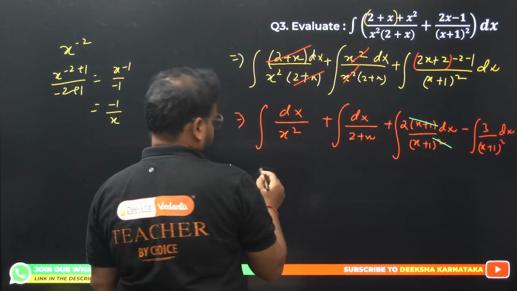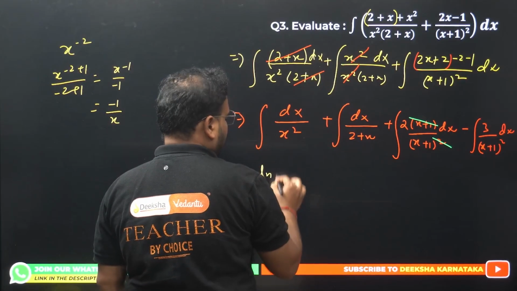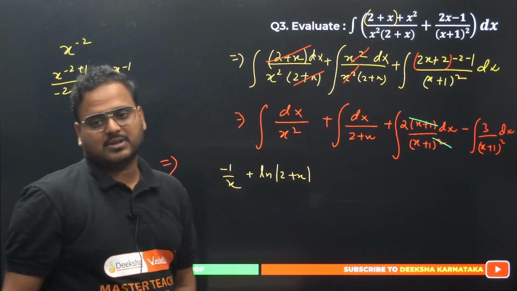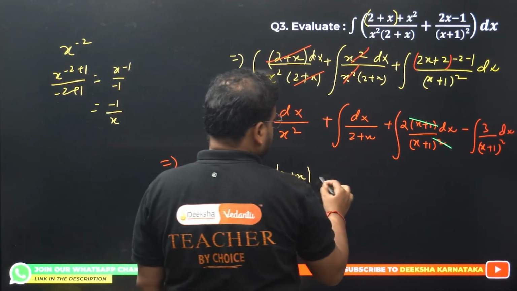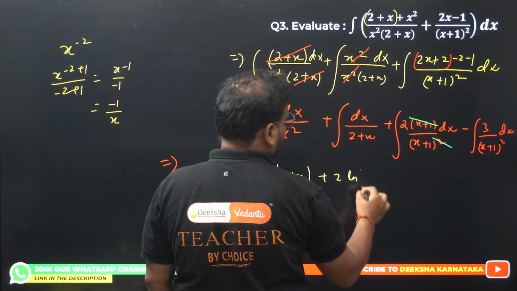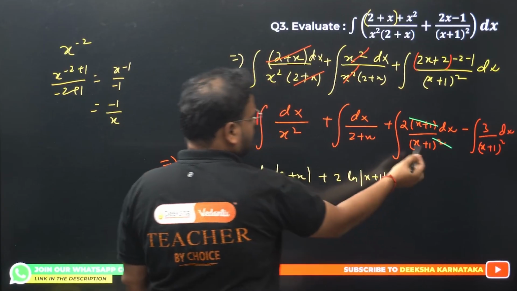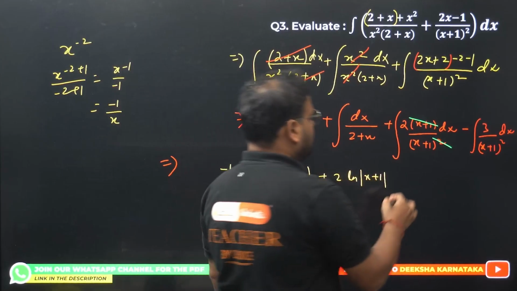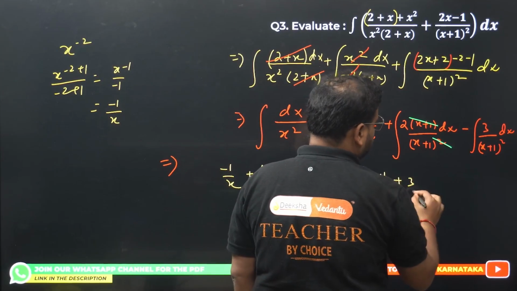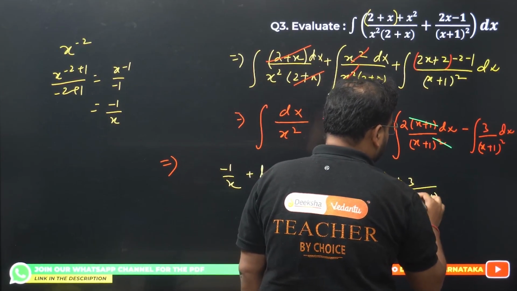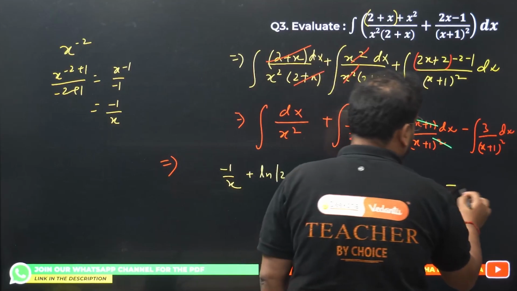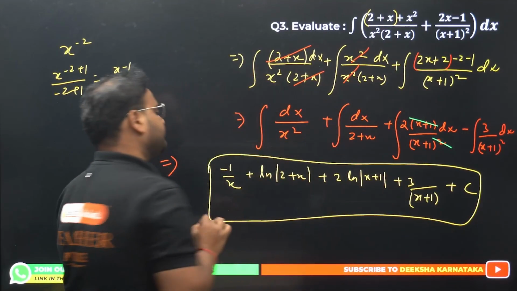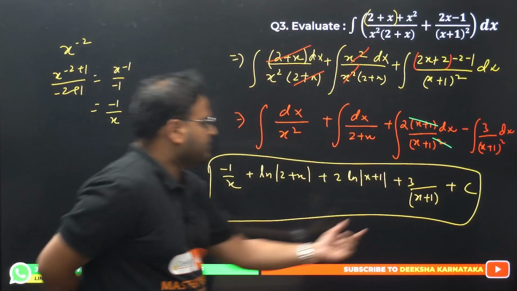This will be plus log of 2 plus x. This part, log of 2 plus x. Superb. What about this? Plus 2 log of x plus 1, because only x plus 1 is left over here, 2 is a constant, can be kept outside. And what about this? Plus 3 times of x plus 1 the power only 1, and the constant of integration as c. Please check. Right?